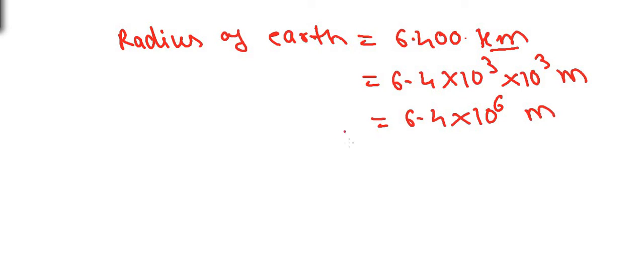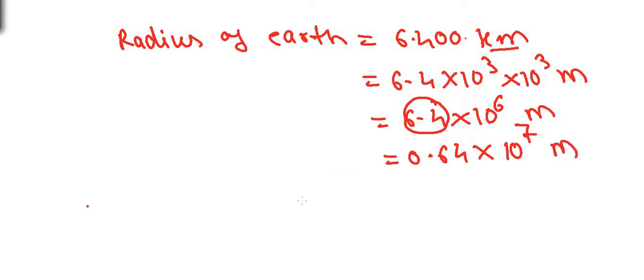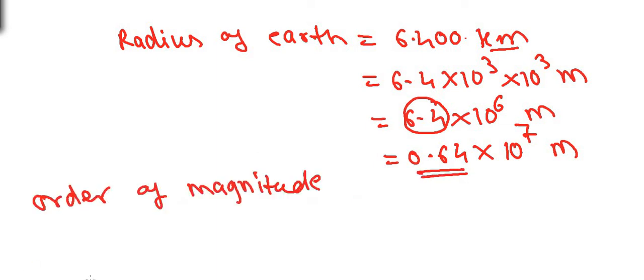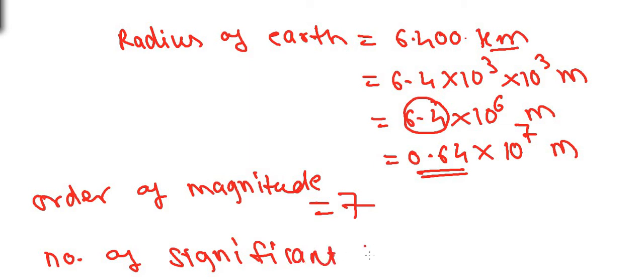Now let us write it in the form of order of magnitude. For order of magnitude, we need this number between 0.5 and 5, but 6.4 is greater than 5. So let us write this as 0.64 into, now shift 10 to 10 raised to 6, it would be 10 raised to 7 meter. So now it is between 0.5 and 5. So we can say that the order of magnitude is equal to 7 and the number of significant figures is equal to 2. 6 and 4 are the 2 significant figures over here.